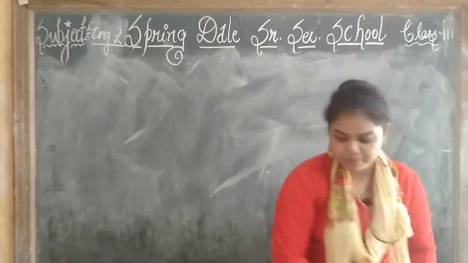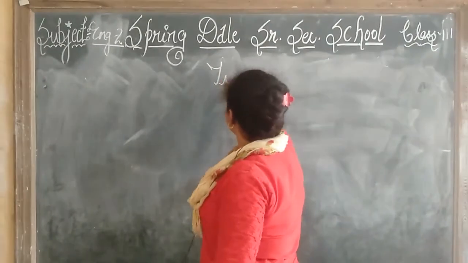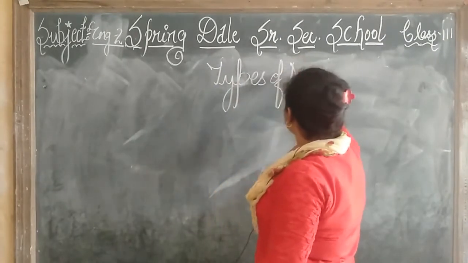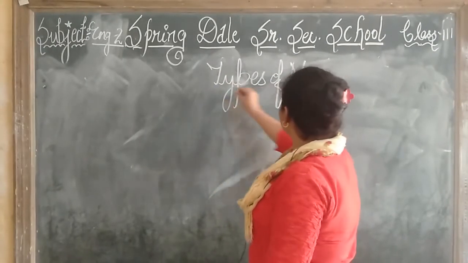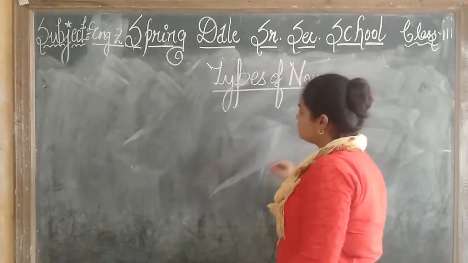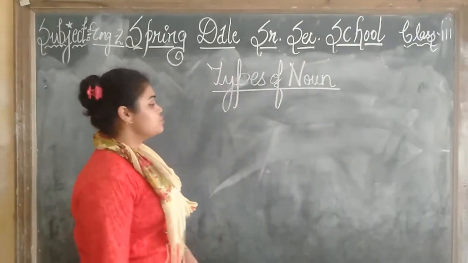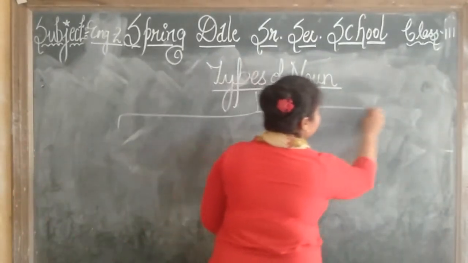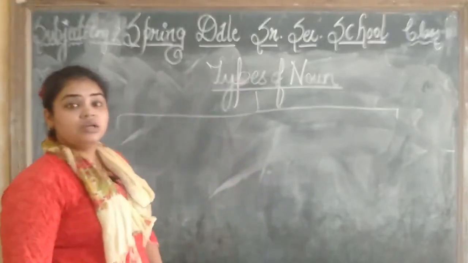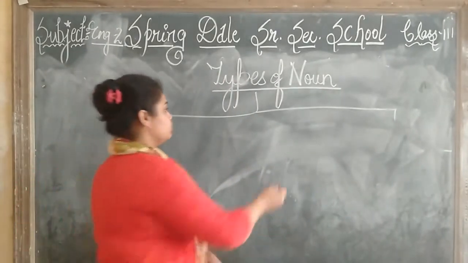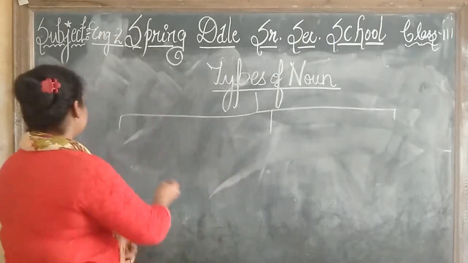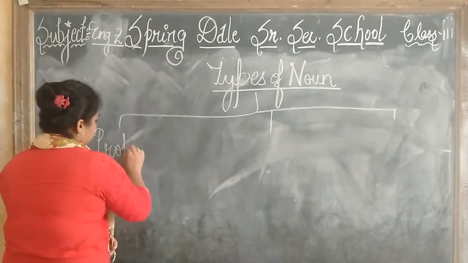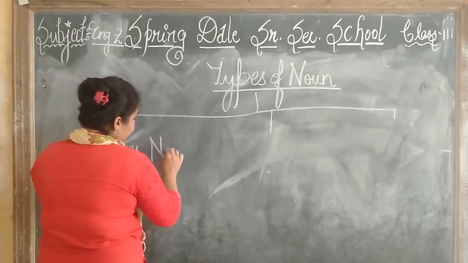What are we going to learn? Types of noun. So children, we will just learn the types of noun. We have 3 types of noun. First is proper noun.